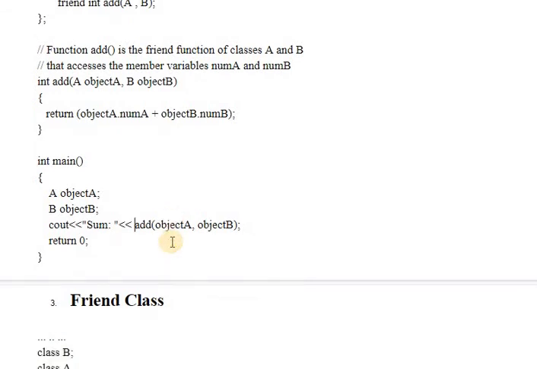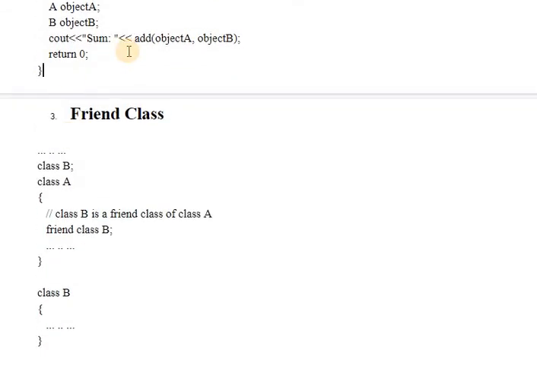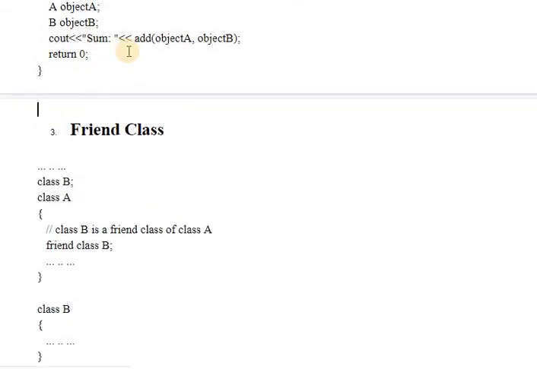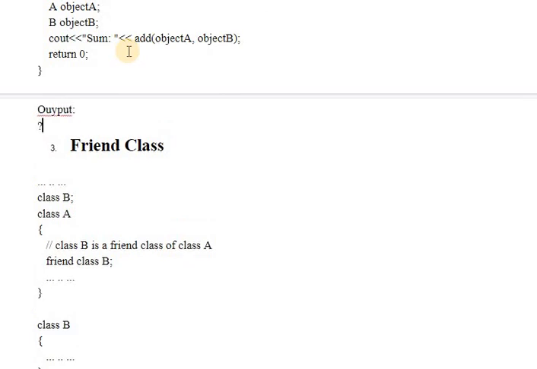I have not mentioned the output here, so I expect each of you to execute your program and then write the output in your own notebooks.